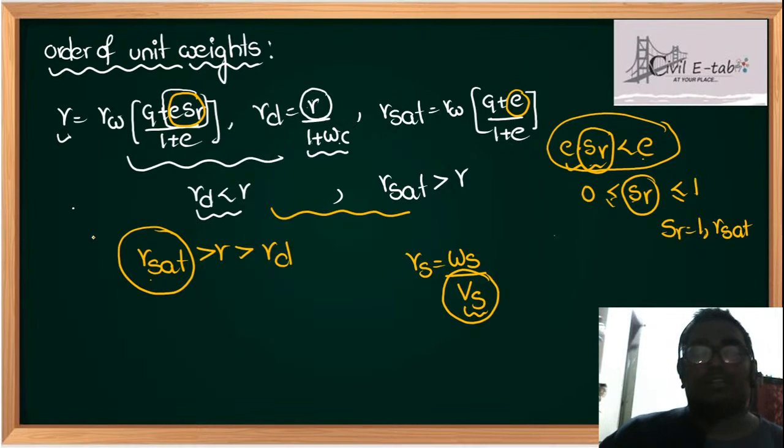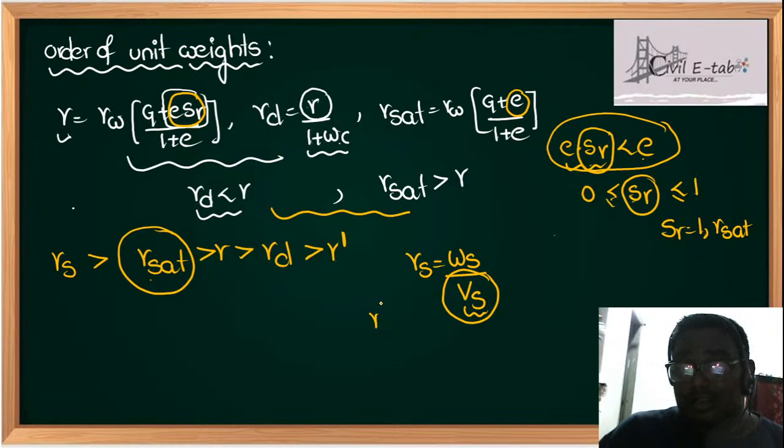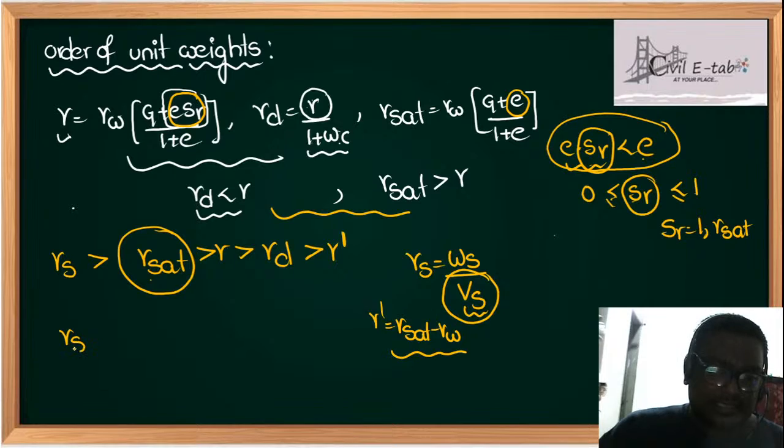Hence, gamma S is greater than gamma sat, and submerged unit weight will be the lesser value, because gamma dash is considered as gamma sat minus gamma W. If you see this relation, you can understand. So gamma S is greater than gamma sat, because this was a previous IES question, students.